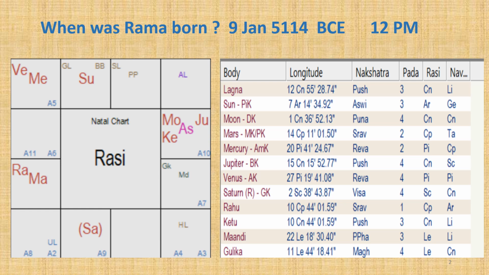However, although this date matches the description of Valmiki, the dates for other events in the timeline do not match for this date of birth. So, we can take the date of 9th January 5114 BCE as the date of birth of Rama.